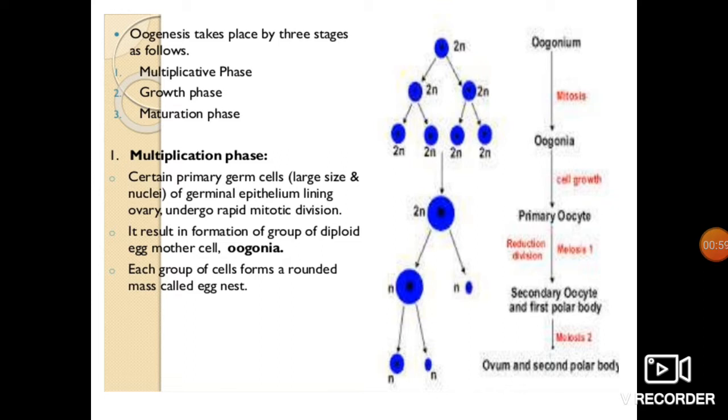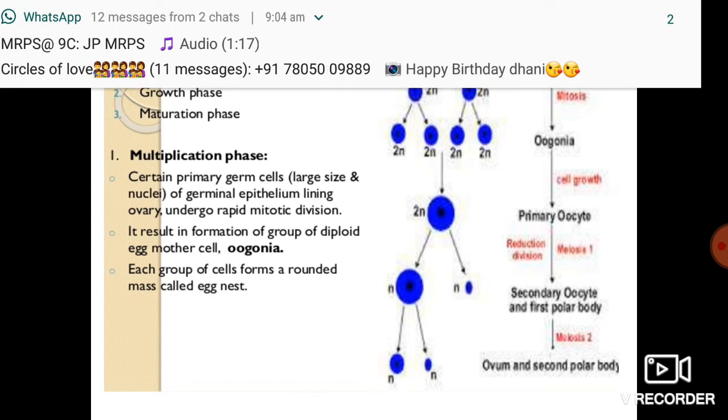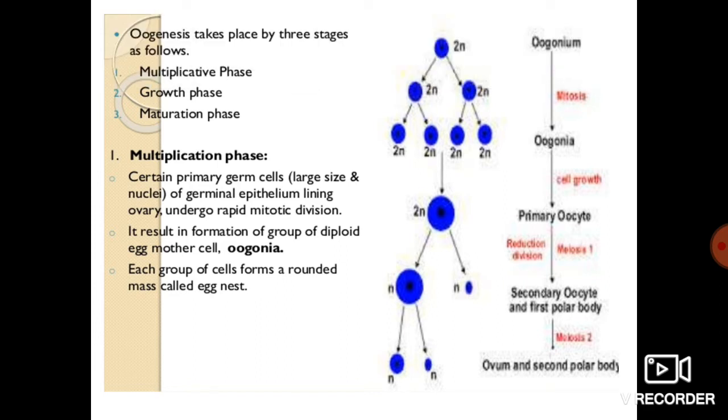It results in the formation of a group of diploid egg mother cells, that is oogonia. We have already discussed this. Each group of cells forms a round mass called the egg nest. So the egg nest has been formed over here. That is a new thing which we have seen.